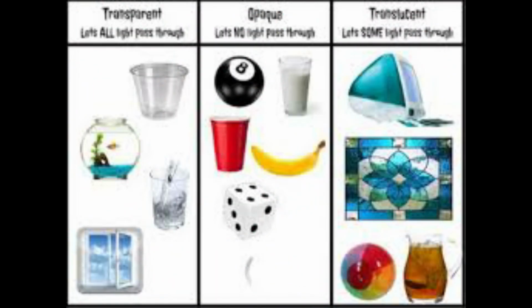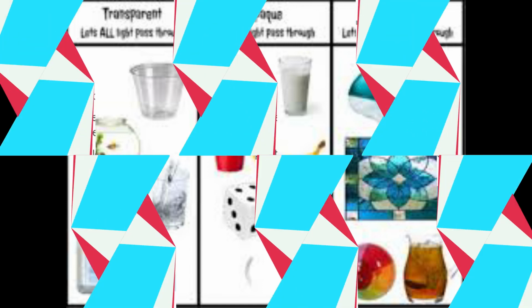Now here again one activity is there in which many examples are given, and you have to place them in the correct column: transparent, translucent, and opaque. Like glass is transparent, light is passed through it, so it comes in transparent. Air is also transparent. Duster, no light can pass through a duster, so it is opaque. Book is also opaque. Plastic, partly some light can pass through it, so it can be kept in translucent. Oiled paper is also translucent. Like this, just keep all the objects in their right place.